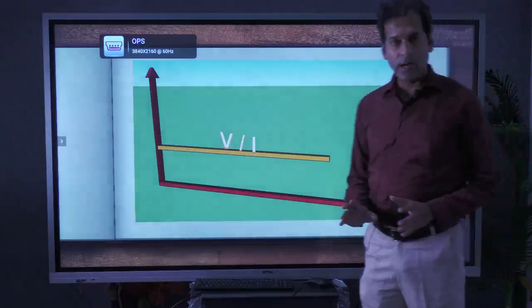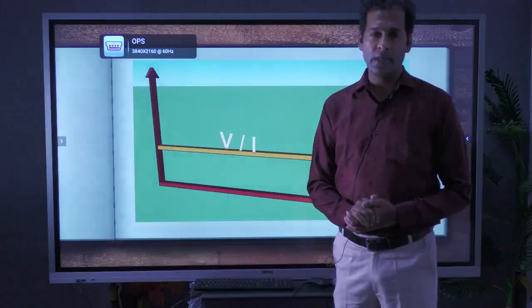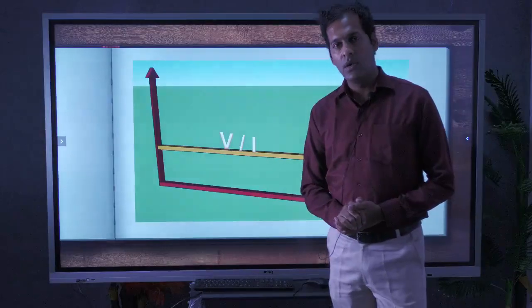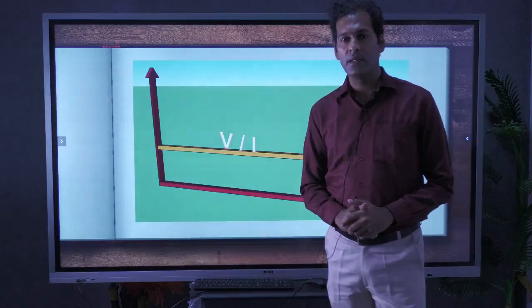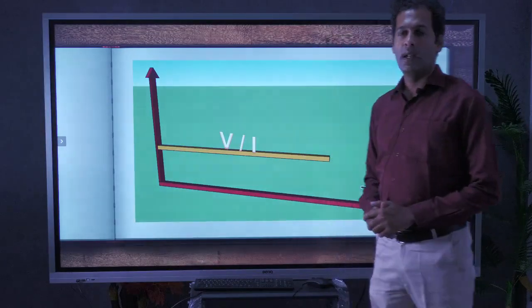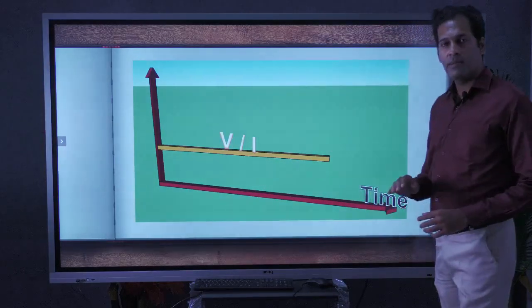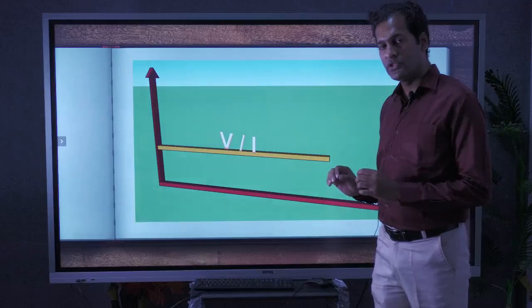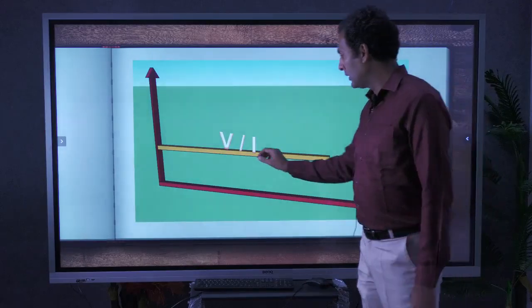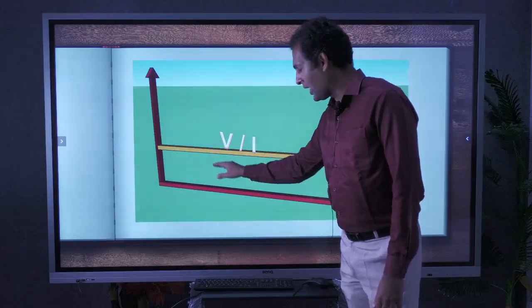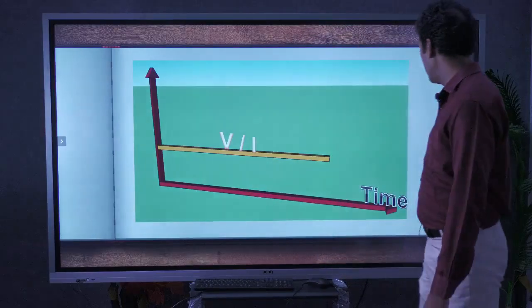All this starts with the basic types of currents. We know there are two types of currents. The first one is direct current, the second one is alternating current. Direct current means it has the same amplitude. There is no change in the magnitude, no change in the amplitude or frequency of this signal.